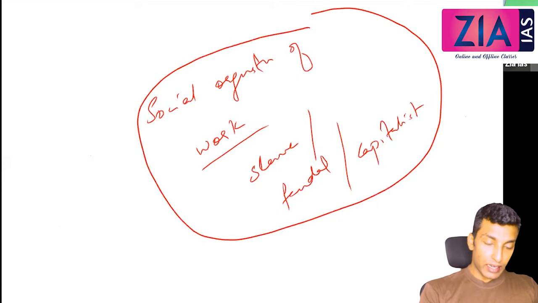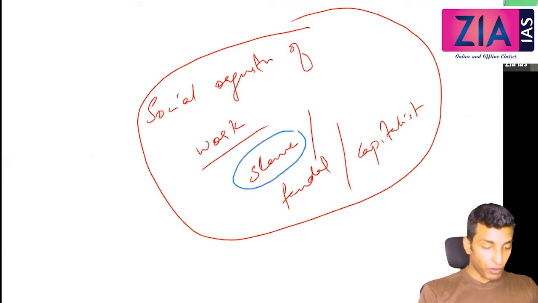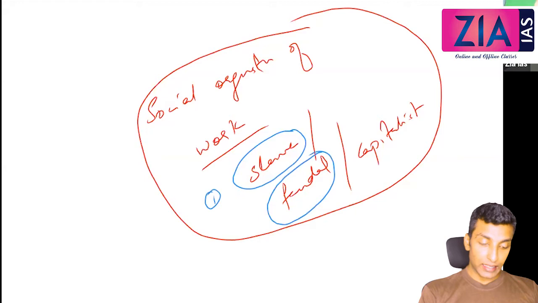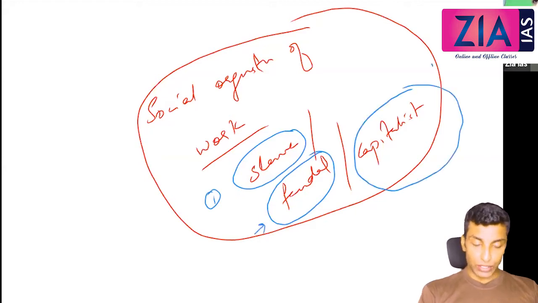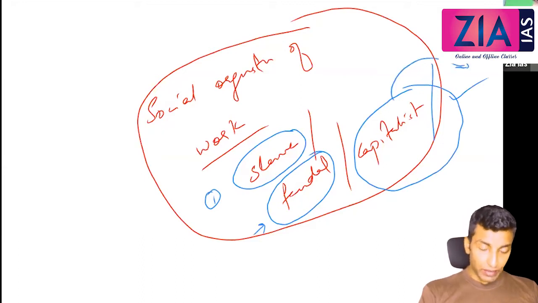Here you can get a short note directly. This is how they used to ask questions. Directly you will see social organization of work in slave society, question number 1. Social organization of work in feudal society, that is another question. Social organization of capitalist society or industrial society. Mostly these two are intertwined. We will discuss capitalism and industrialism, and if there is any difference, we will take care of it. So this is how they will ask short notes.